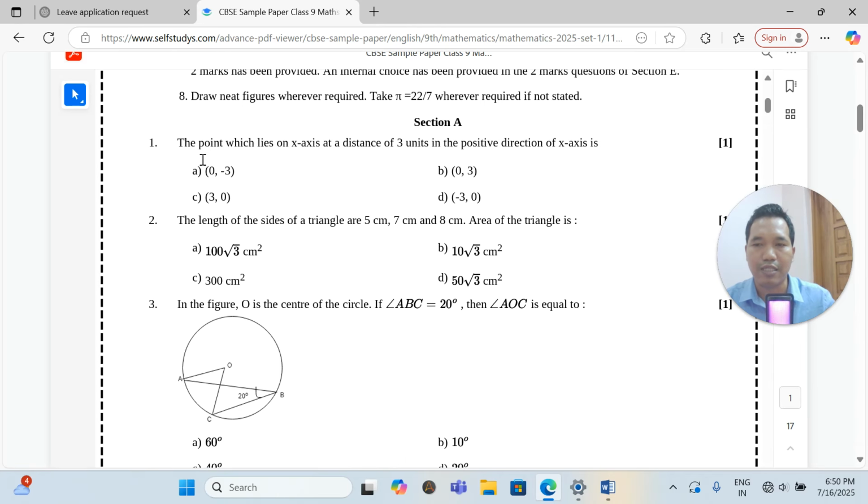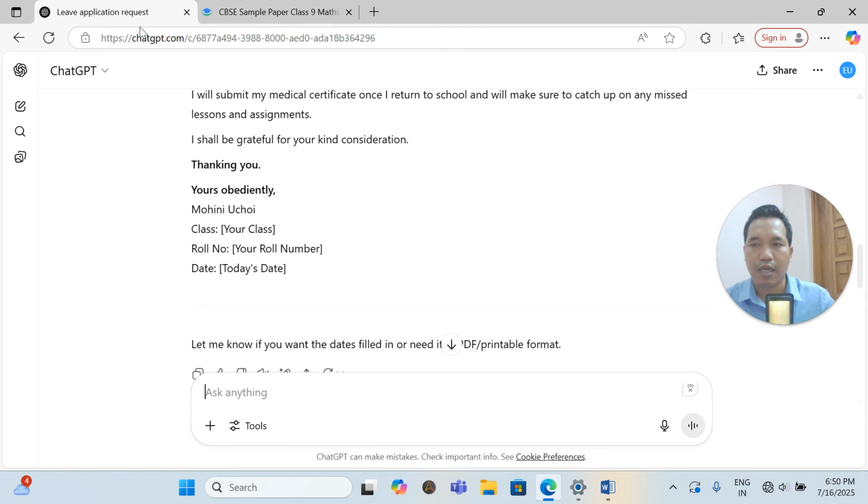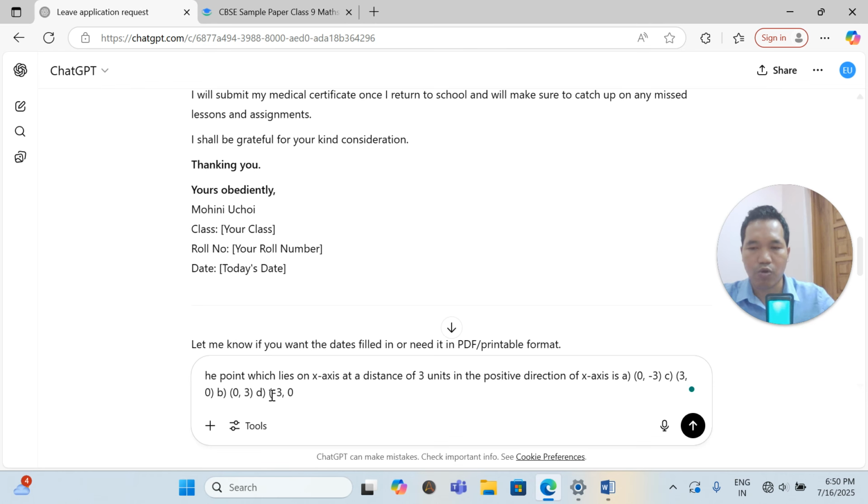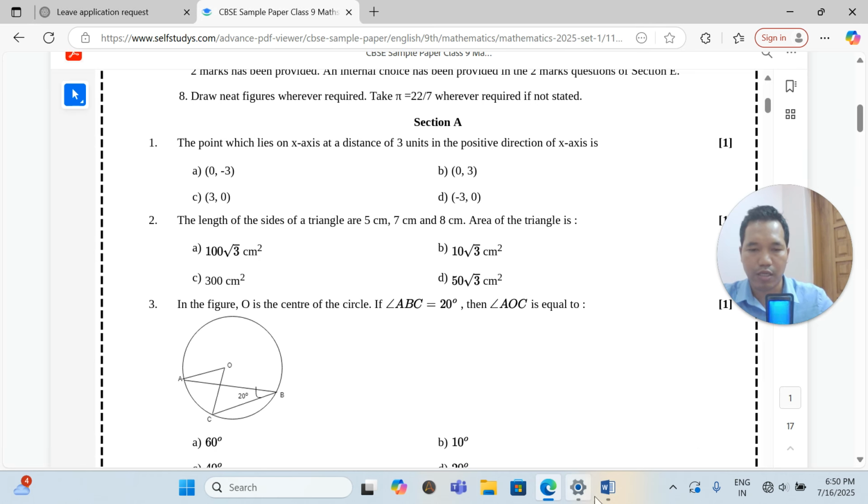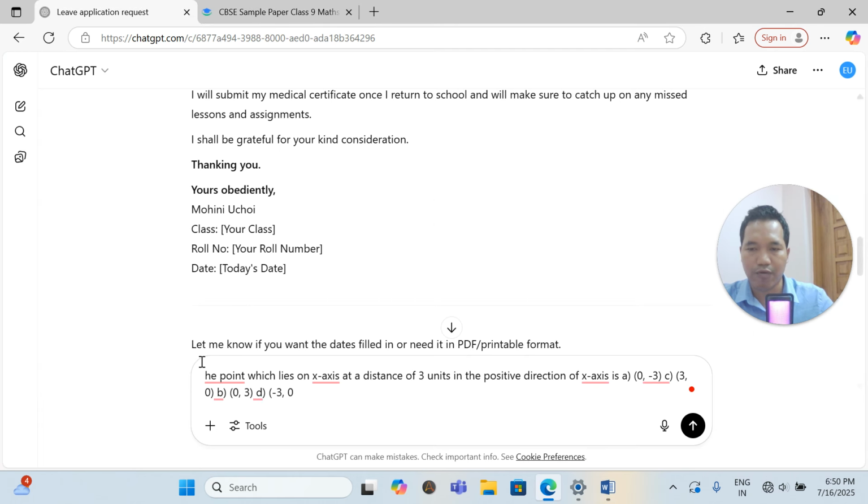Let me assume that this is the question which I am not able to solve. So I will drag this question. You can even upload, but I'm going to drag this question, copy text, and paste it here with Control V. Let me check the answer. So please check very carefully. I'm writing here the point.